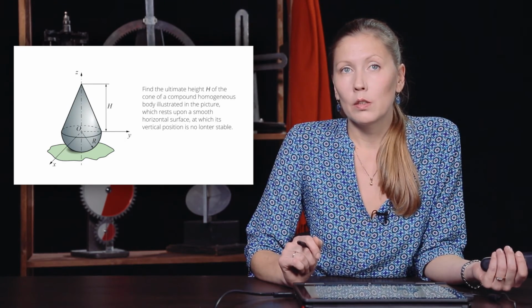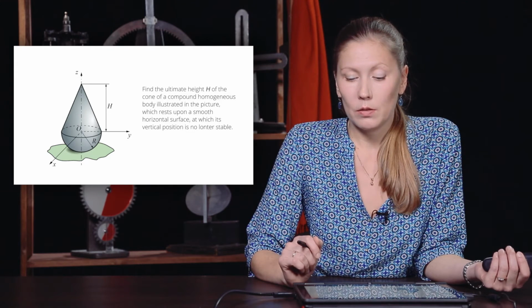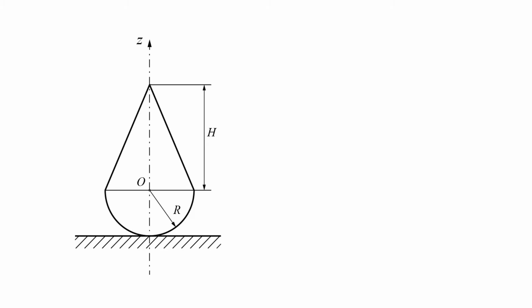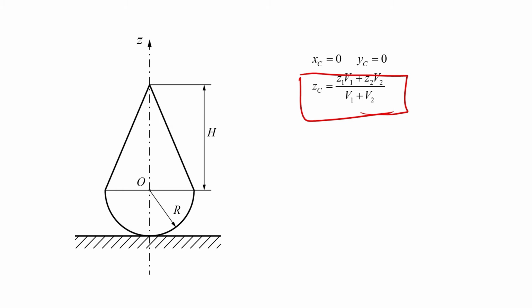Let us utilize the fragmentation method. Because the figure is symmetrical with respect to the axis z, the center of gravity is lying in the axis z. Therefore, the coordinates of the center of gravity along the axis x and y are equal to 0. To find z_c, as we can see from the equation given in the picture, we have to find the coordinates of the center of gravity for each figure and the volumes of the figures.